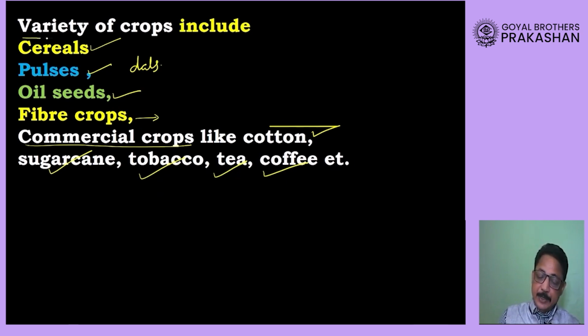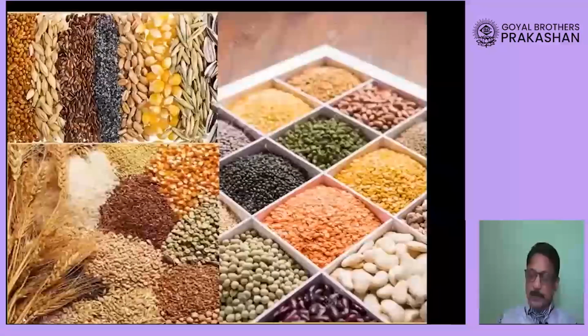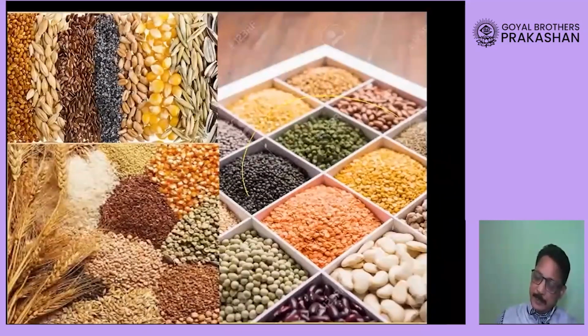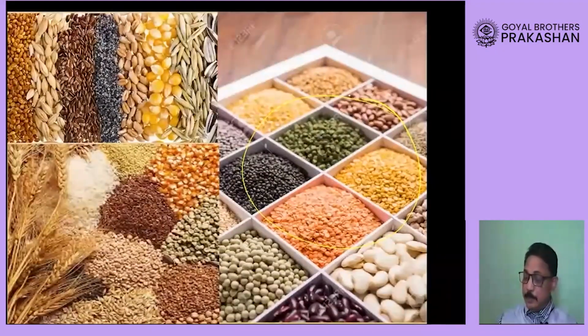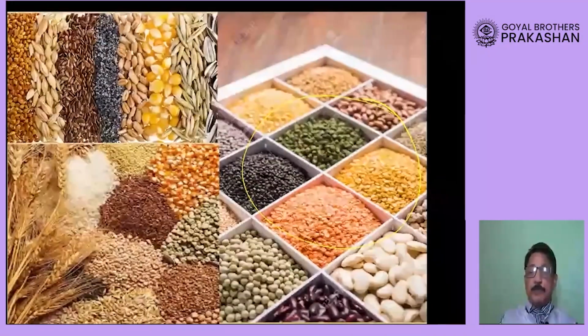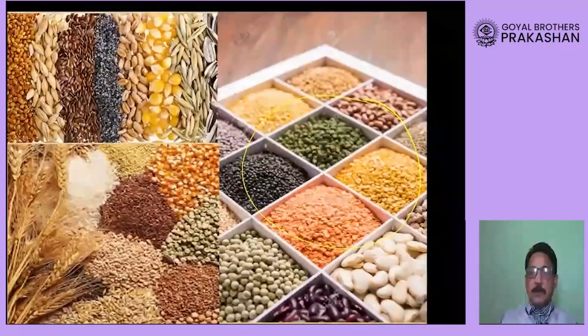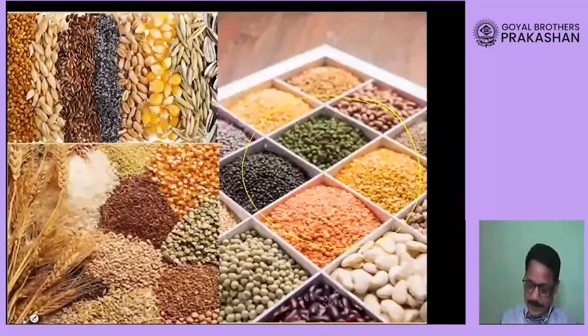So India is in a position, dear students, to grow a variety of crops thanks to the various climatic conditions, soil types, and relief features. You will look here and you will find that there are so many different types of pulses, different types of food grains, cereals, that means jowar, bajra, rice, nagli, a variety of cereals, that means food grains I am talking about, a variety of oil seeds, a variety of pulses. There is a lot of variety, dear students.